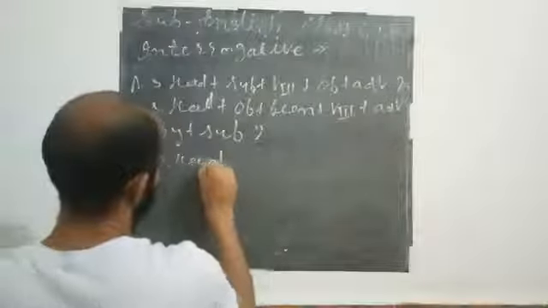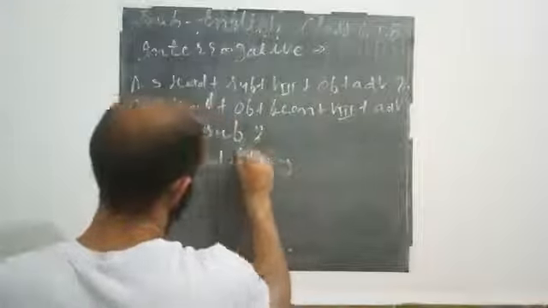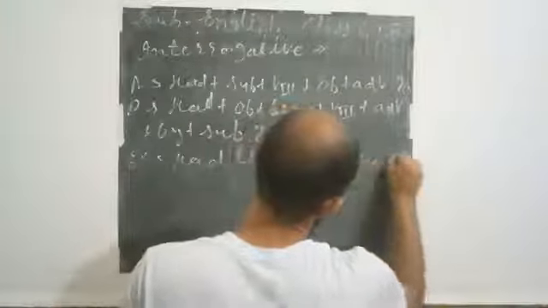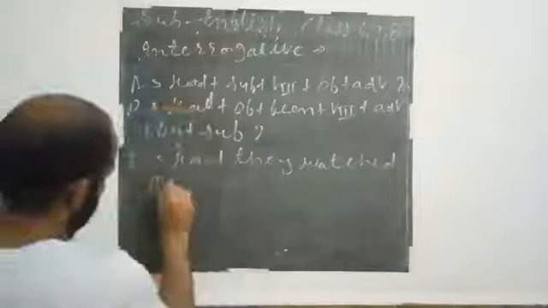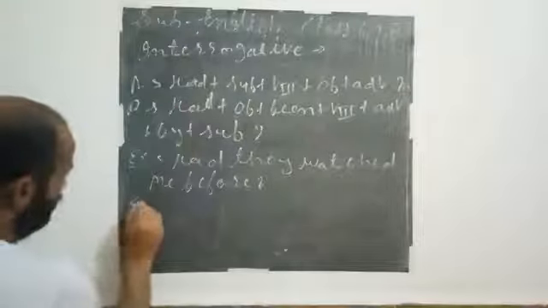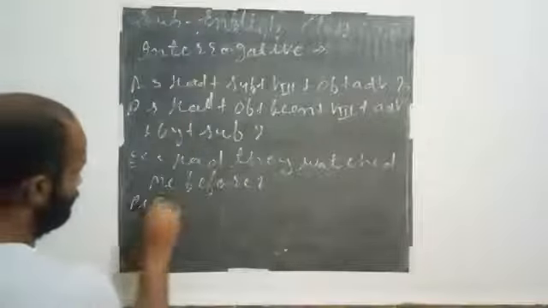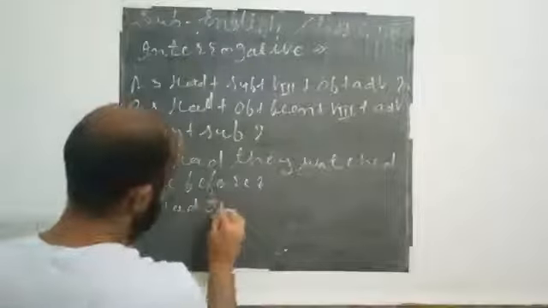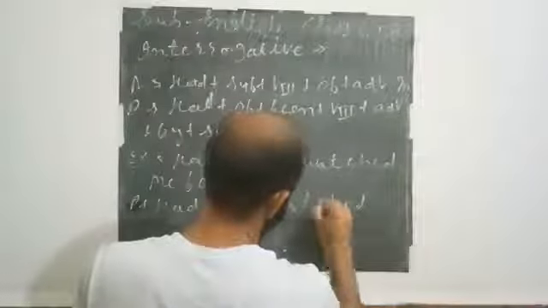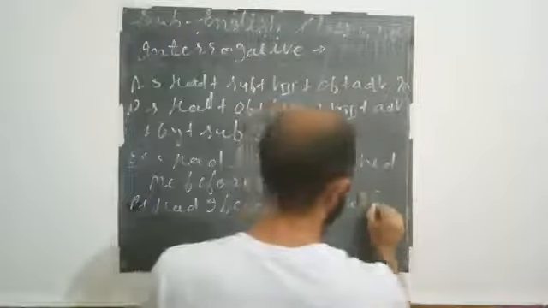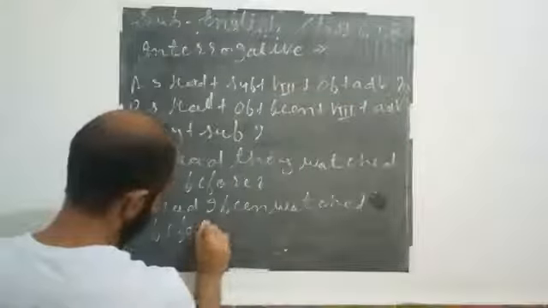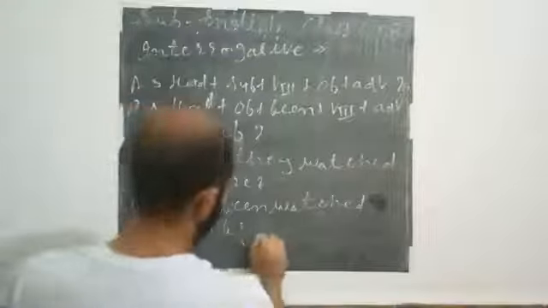And the example, had they washed me before, and the passive of this sentence, had I been washed before by them.